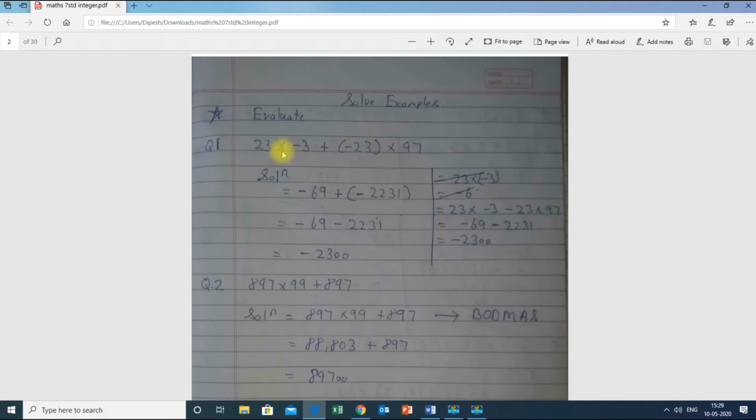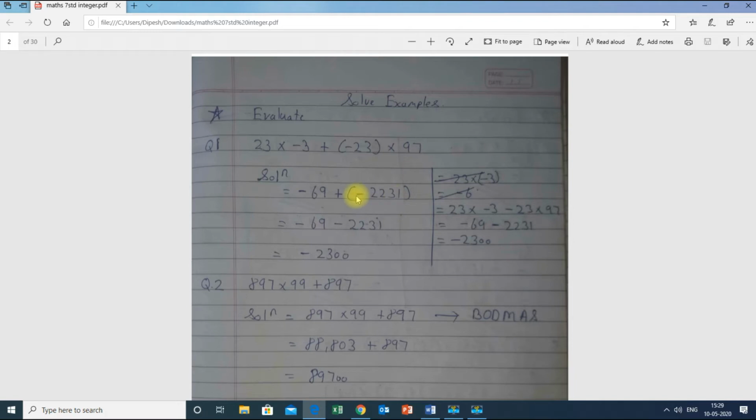So take the number on the left hand side, take the number on the right hand side, and multiply them. So 23 into minus 3 is minus 69. Here 23 into 97. When you do 23 into 97, you get the answer as minus 2231. I wrote this in a bracket because they have already given me a plus sign, so I can't write plus and minus sign together. I have to separate them using a bracket. So minus 69 plus minus 2231.